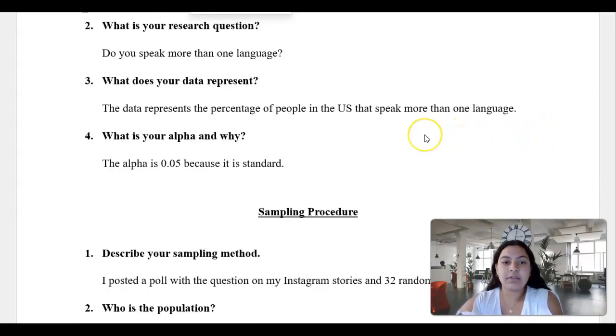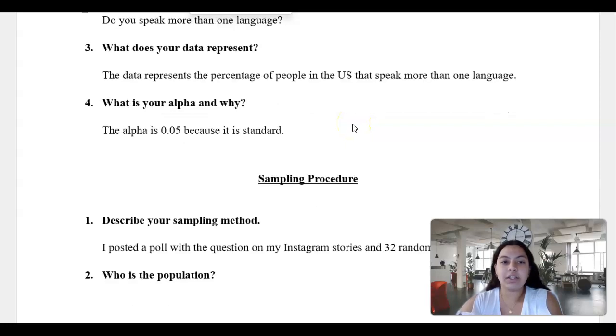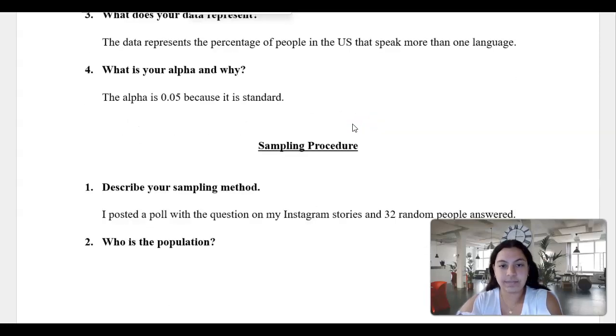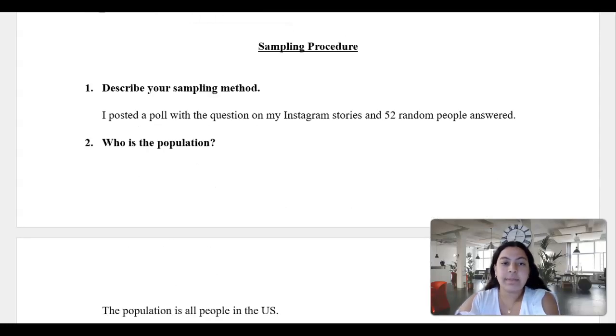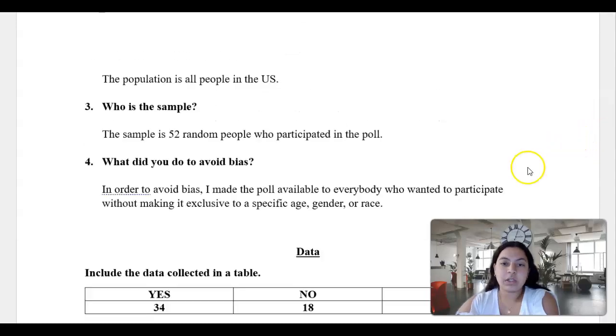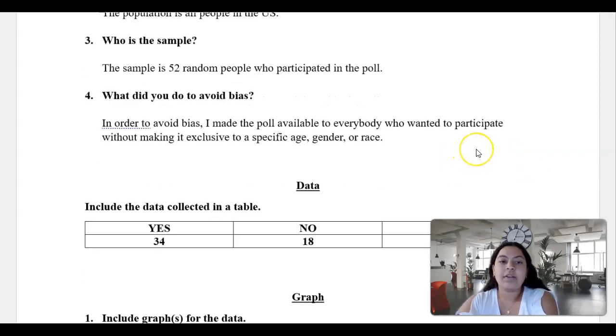My data represents the percentage of people in the US that speak more than one language, and my alpha is going to be 0.05 because that's the standard. My sampling method is that I posted a poll on my Instagram stories and around 52 people answered. The population is all the people in the US, and the sample is the 52 random people who participated in my poll. How did I avoid bias? I tried to make the poll available to everybody so whoever wanted to participate could participate without making it exclusive to a specific gender, race, or age.